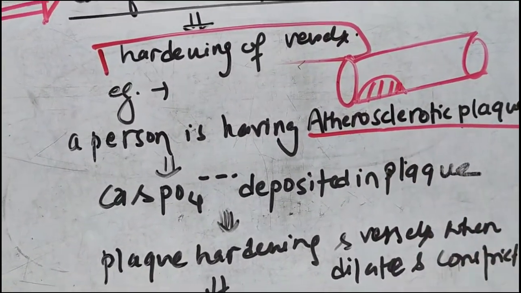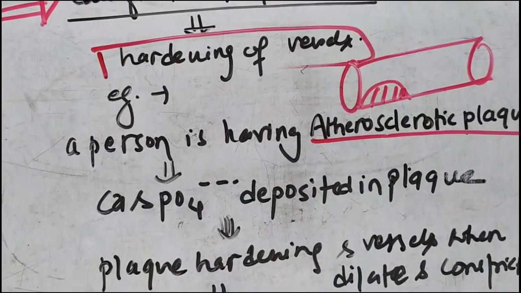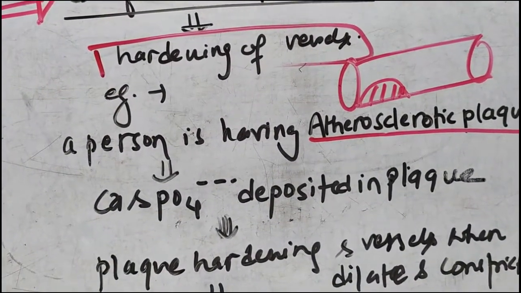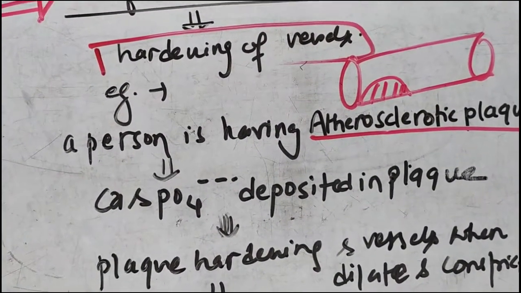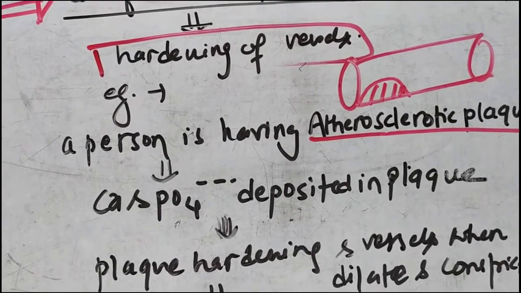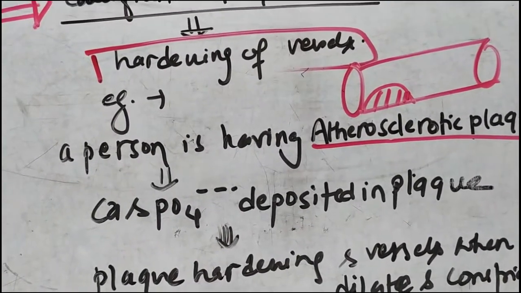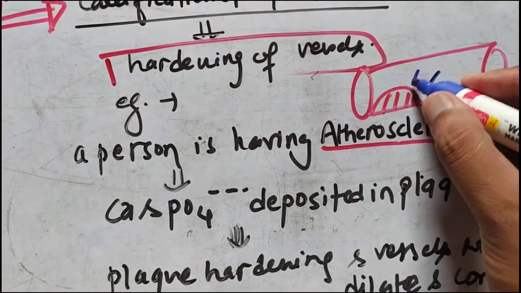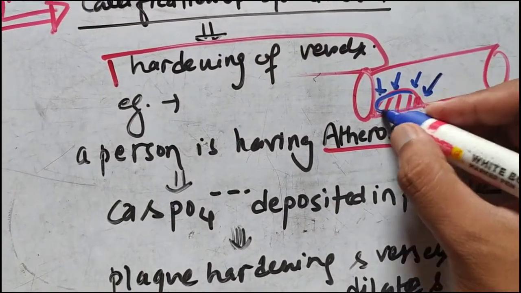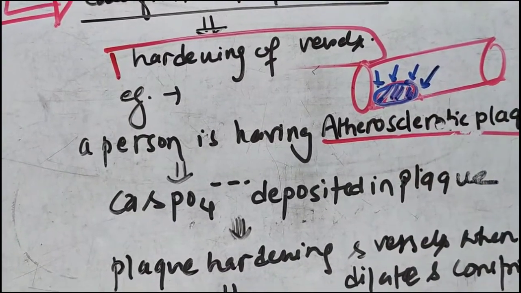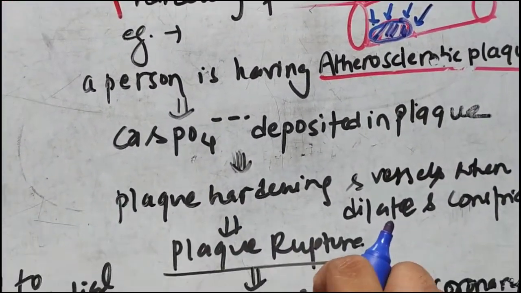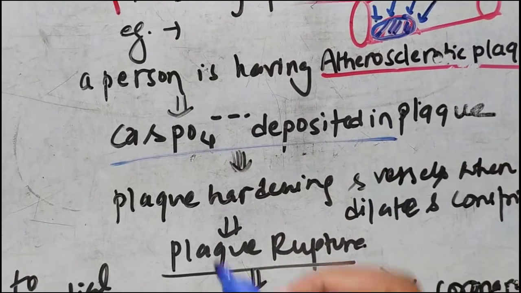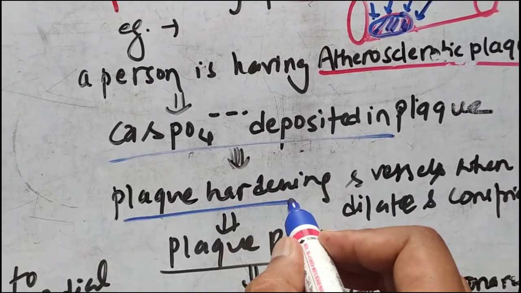and here we have the plaque, but now the plaque is not causing much disturbance, so the clinical features will not be evident. But let's suppose calcium and phosphate is deposited in the plaque, so the plaque is also hardened due to the calcium and phosphate deposited in it.